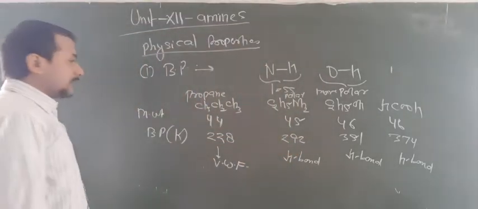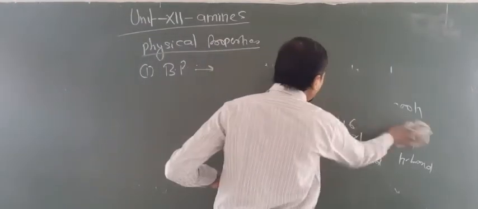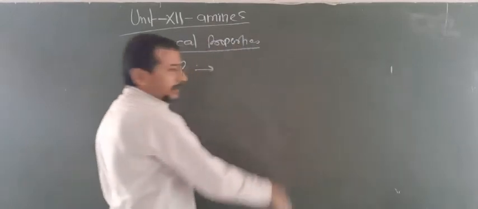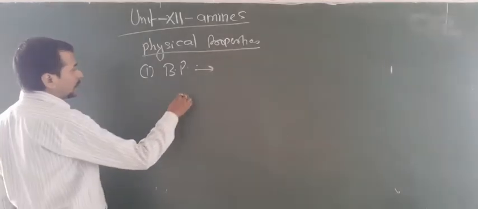One question may arise from this point: what is the boiling point of primary, secondary and tertiary amines? Look here.